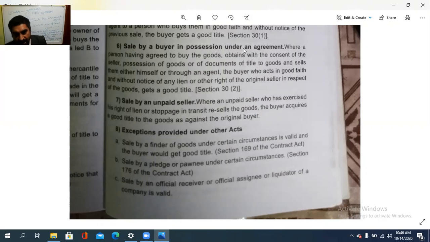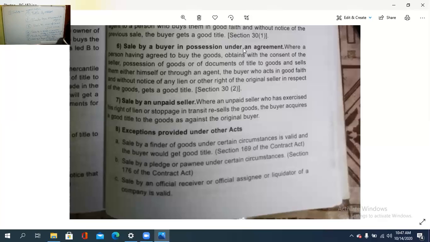That is, sale by a finder of goods under certain circumstances is valid and the buyer would get a good title also. We have studied the finder of goods, the one who finds goods when the true owner is not known. Then sale by a pledgee under certain circumstances, and sale by an official receiver, official assignee or the liquidator of a company is valid. So these are the exceptional cases with regard to a sale by non-owners.